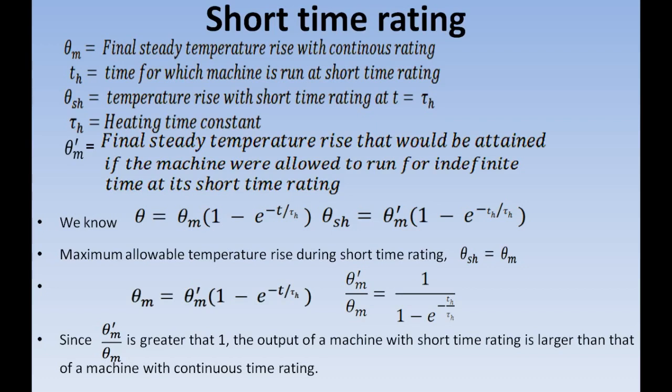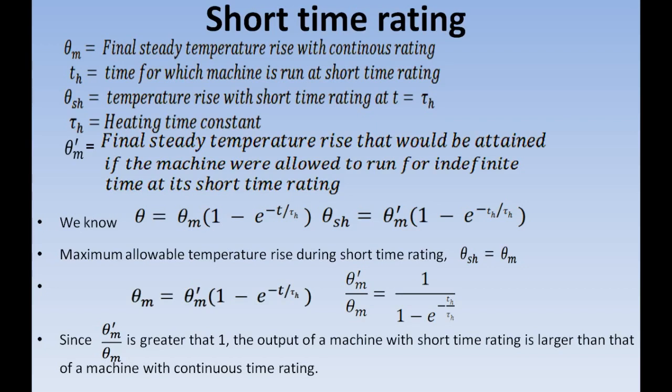You must be very clear with this point. That is, whenever the machine is being loaded for a very short period, you can load the machine with a rating which is greater than that of its continuous rating. In short, I can say that the machine can be overloaded during this short period of time.